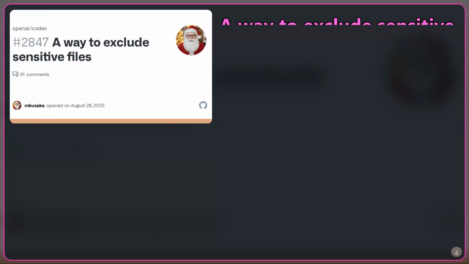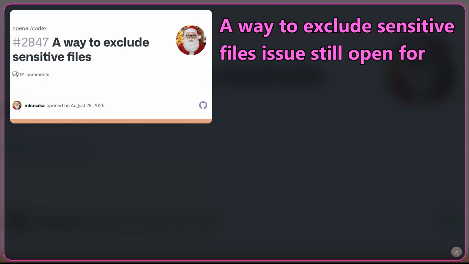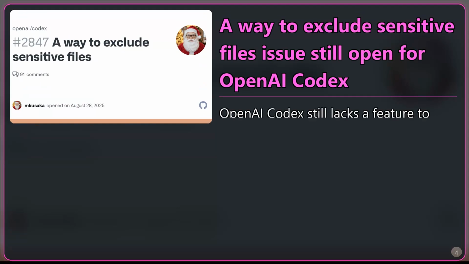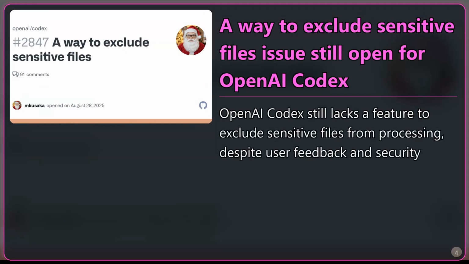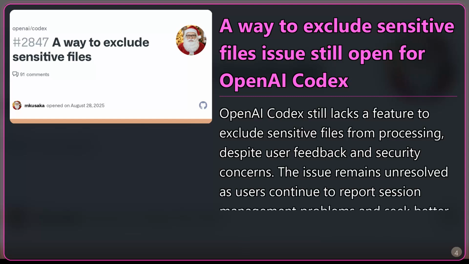A way to exclude sensitive files issue still open for OpenAI Codex. OpenAI Codex still lacks a feature to exclude sensitive files from processing, despite user feedback and security concerns. The issue remains unresolved as users continue to report session management problems and seek better code security controls.